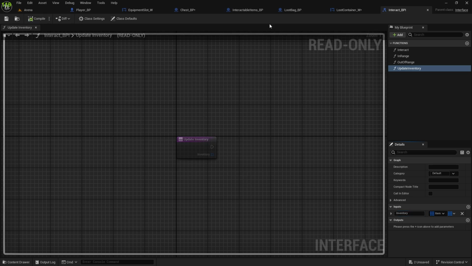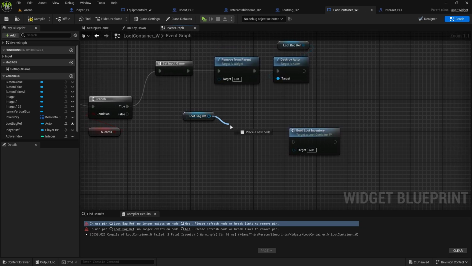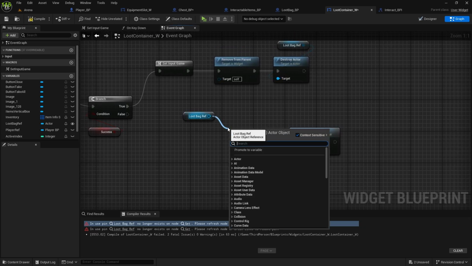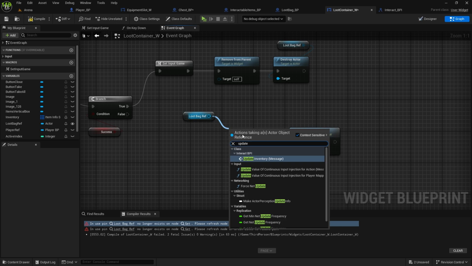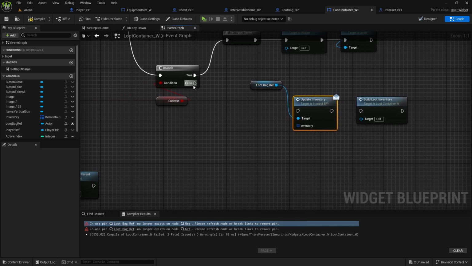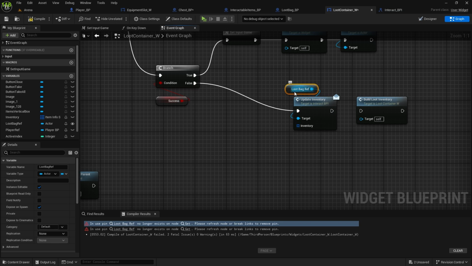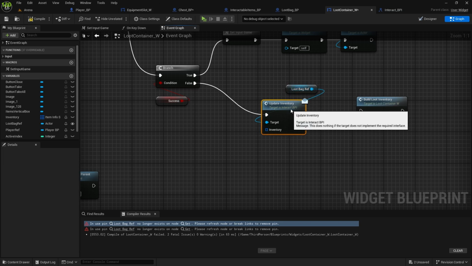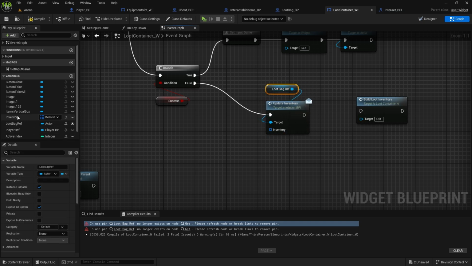Compile and save, and now we can access it in the loot container. From this loot bag reference we can just call update inventory message, and because we have implemented the interface in both the loot bag and the chest, we can just update it this way and connect the inventory.